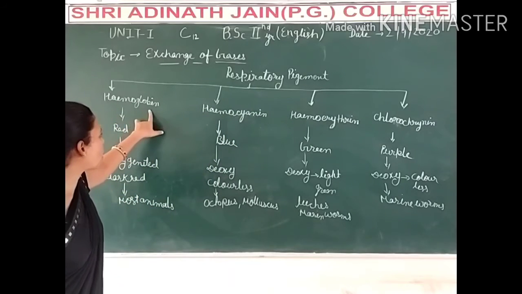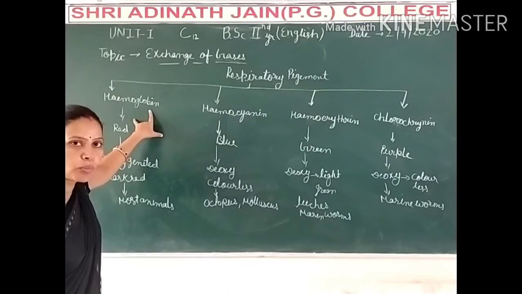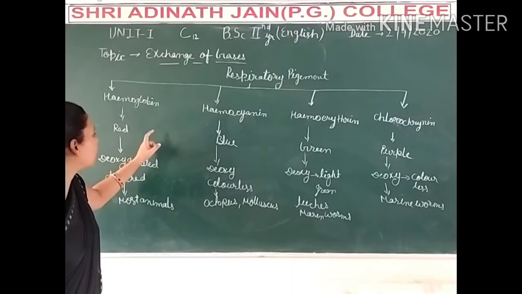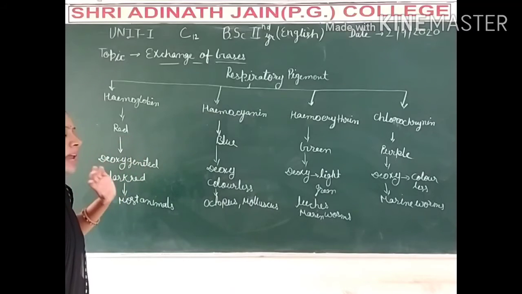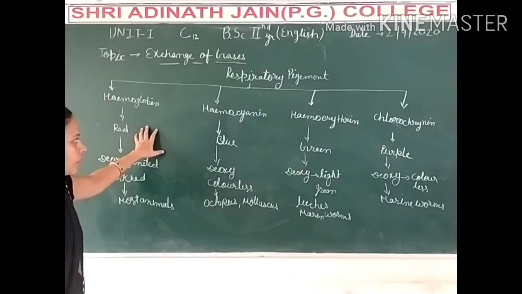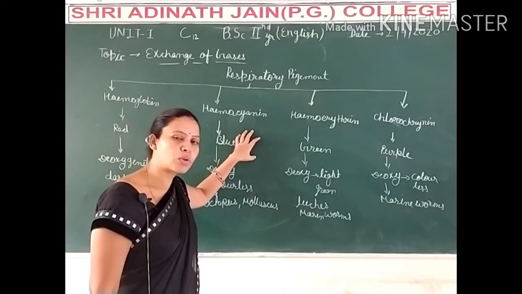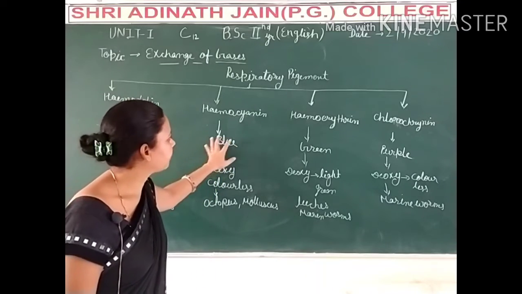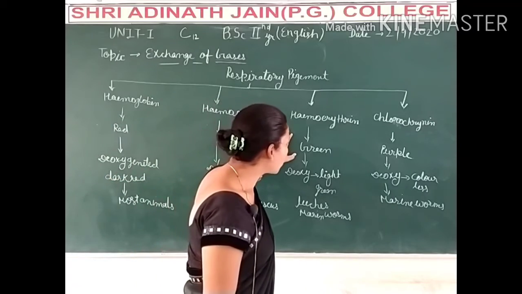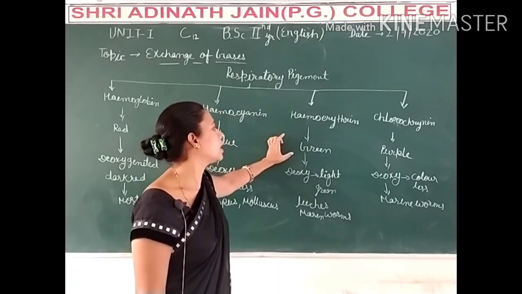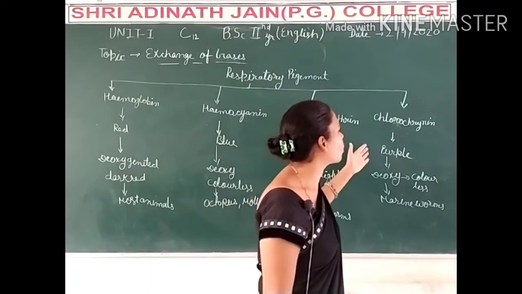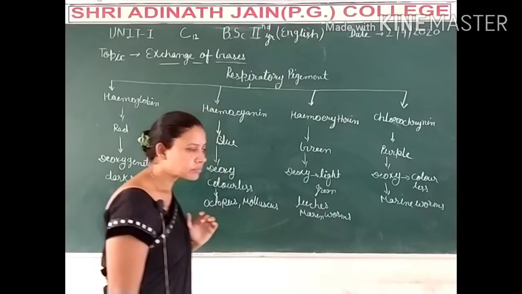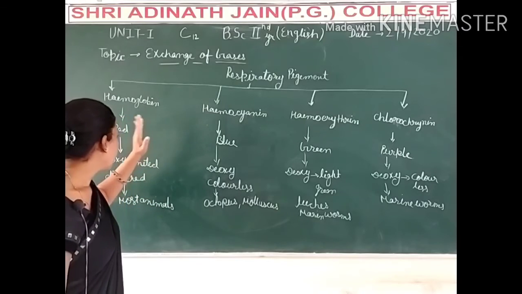Due to the presence of hemoglobin, the blood of these animals is red. Due to hemocyanin, the blood is blue. Due to hemoerythrin, the blood is green, and with chlorocruorin, the blood is purple.